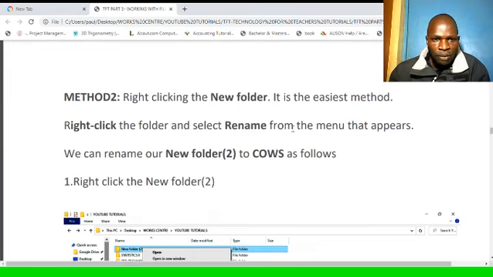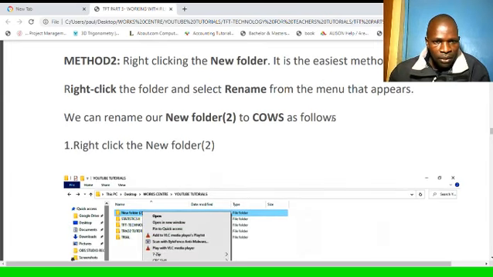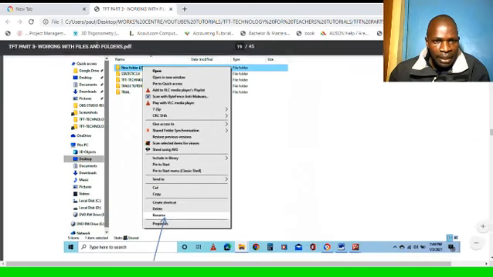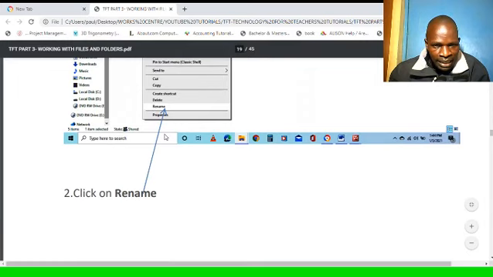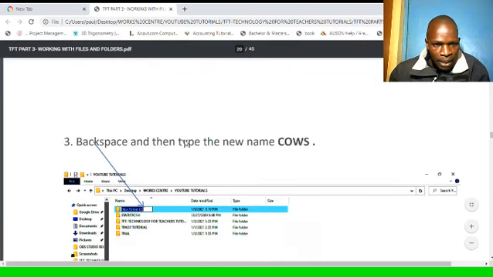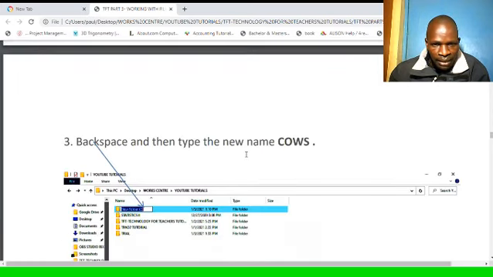So you double click to highlight and rename. The other way of renaming a folder or a file is right clicking the folder or file, which is the easiest method. Right click the folder or file and select rename from the menu that appears. Right click, you get this menu, and then one of the options here is rename. So click on rename, then backspace that name and type the new name. So I renamed my new folder 2 and I called it chaos.